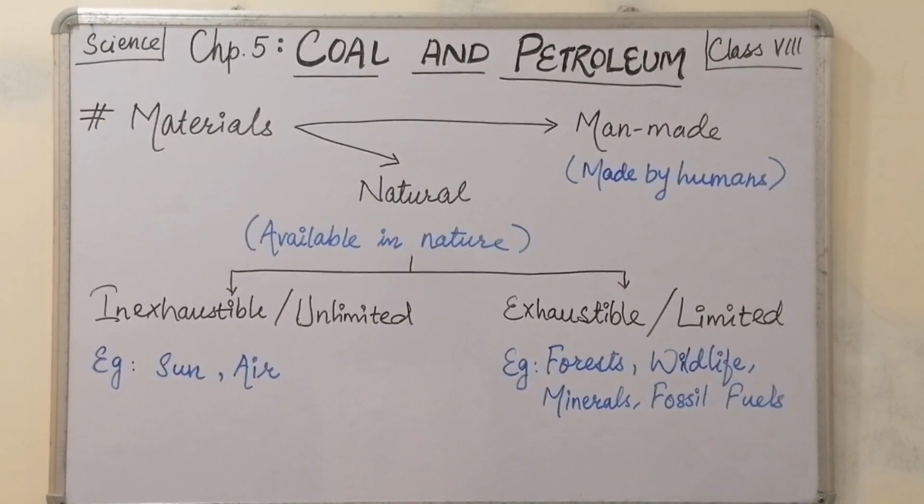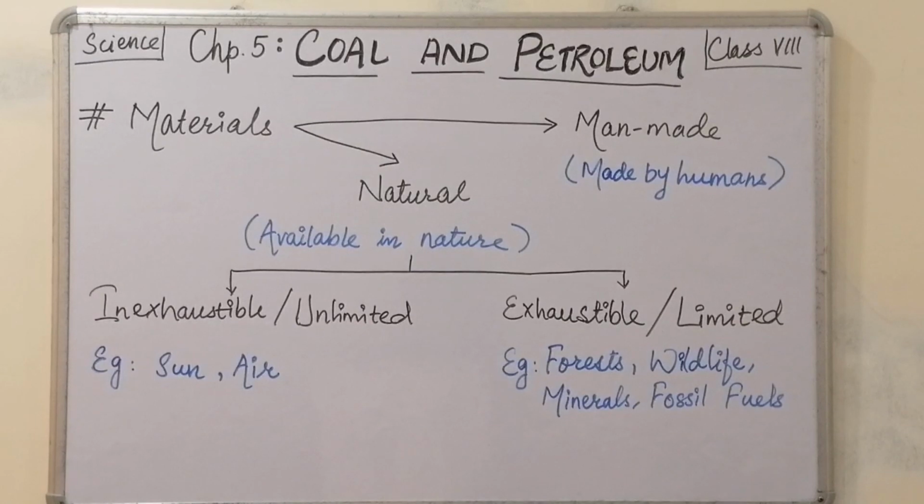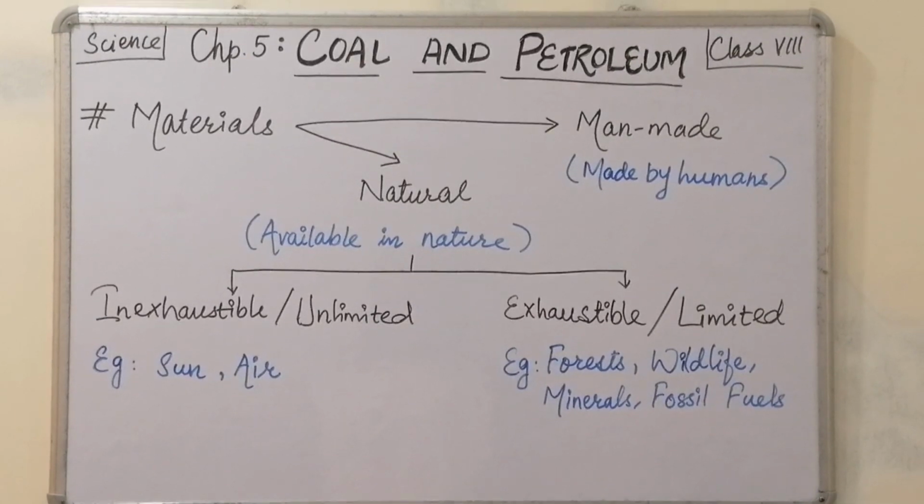Now, the exhaustible resources can be defined as those whose amount in nature is limited, and they can be exhausted by human activities. The examples of these exhaustible resources are forests, wildlife, minerals, and fossil fuels. Now we are going to learn about these fossil fuels in detail.